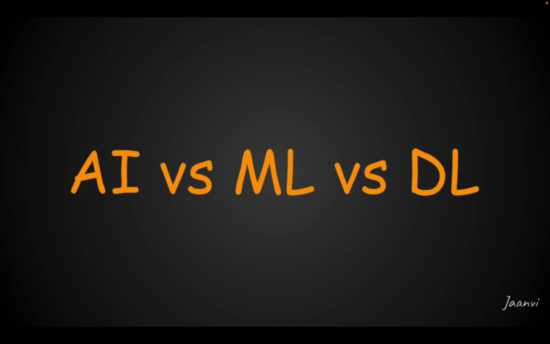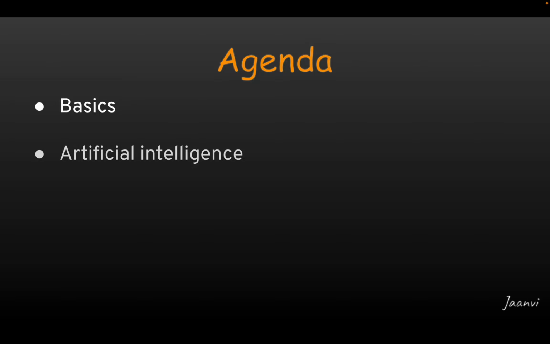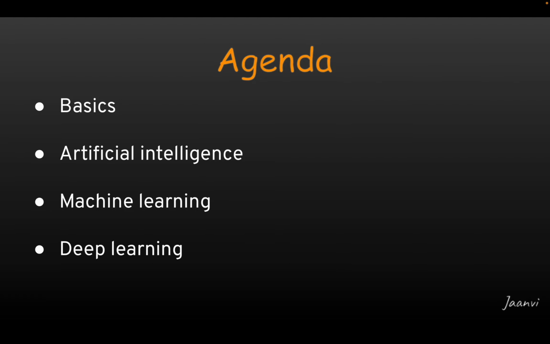In today's video, we will understand the difference between artificial intelligence, machine learning, and deep learning. Our agenda for today's session is as follows. First, we will understand the general meaning of the word method. Second, what artificial intelligence is. Next, what machine learning is. Then what deep learning is. And finally, we will see a diagrammatic representation of how artificial intelligence, machine learning, and deep learning are related. So without further ado, let's begin the session.